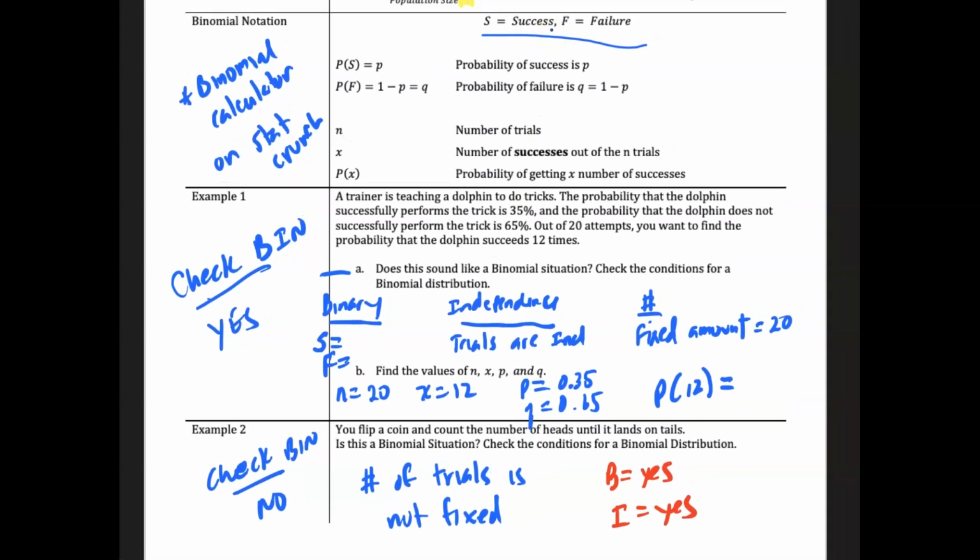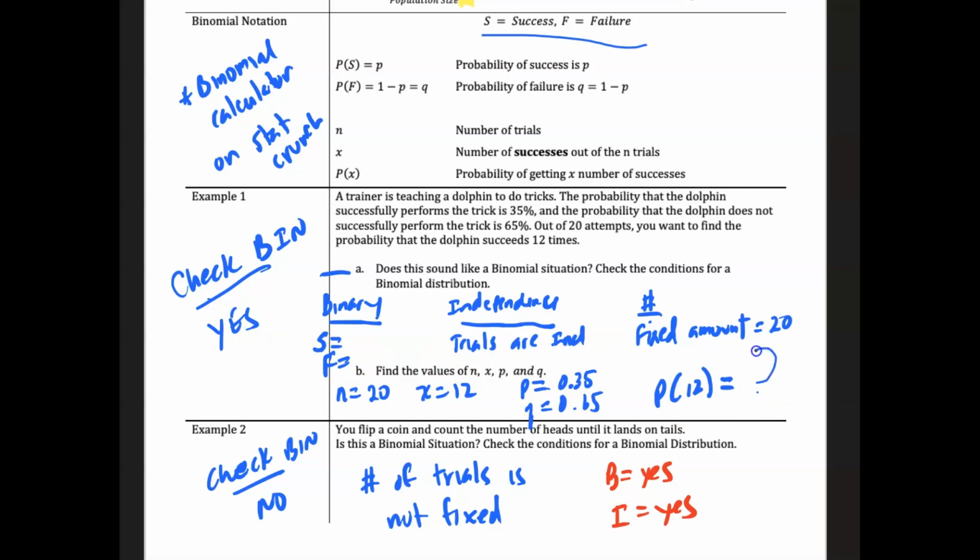These first 2 examples allow us to examine whether we are really looking at a binomial distribution. The first case is yes, the second is no. We can see there is success and failure here, binary options, 35%. The trials are independent because we see the probabilities are unchanged in these scenarios. And then we have a fixed amount of attempts. So this is a binomial distribution. These would be the values that we'd be looking for.